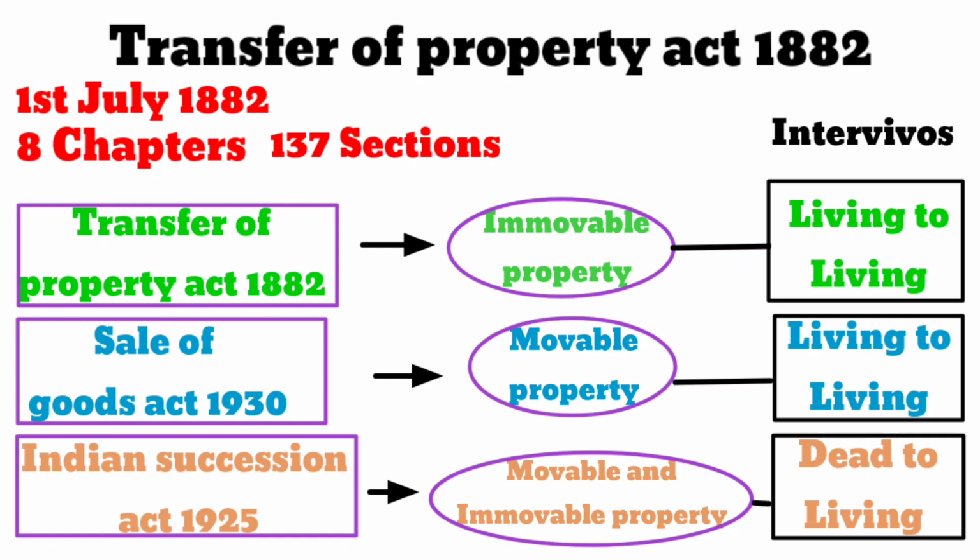The Indian Succession Act deals with both movable property as well as the immobile property and the transfer is between the dead person and a living person. How a dead person can make his transfer? The best example is will. When a person making a will during his lifetime, but the will become enforceable only after the death of the testator. The testator means the person who making the will. So, the transfer is between the dead person and a living person.